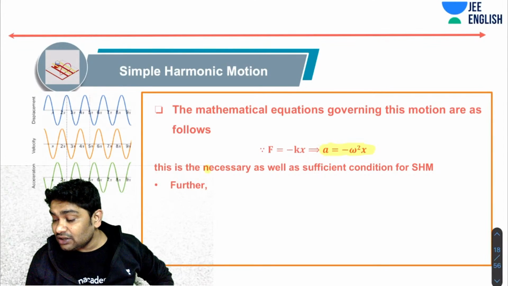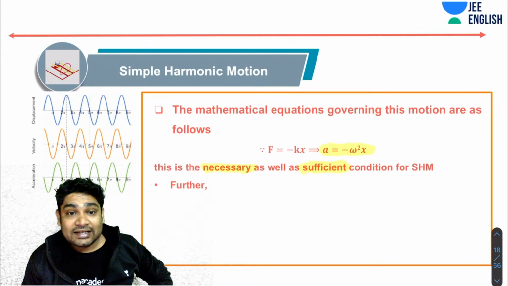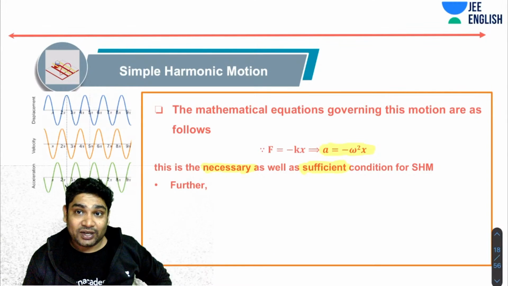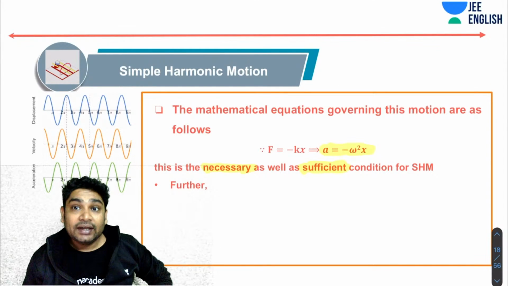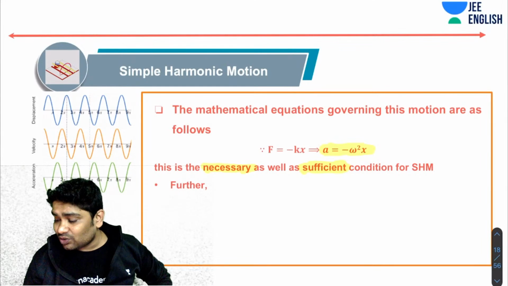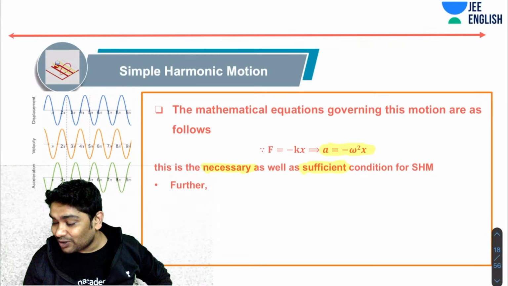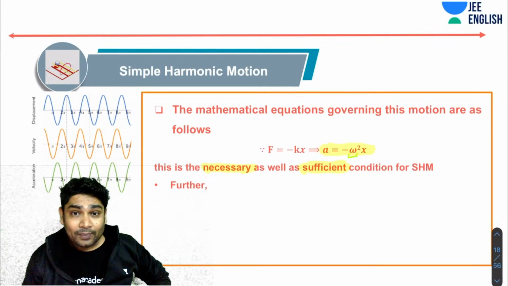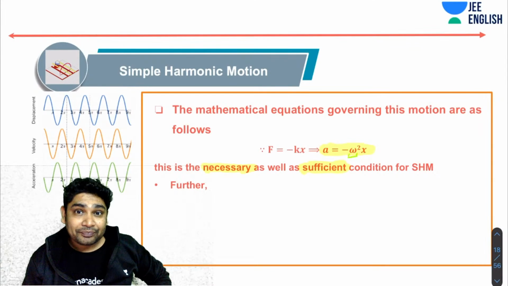Necessary means without this SHM cannot happen, and sufficient means if this is true, then you don't need any other thing. This alone is enough to cause SHM. So whenever you have an acceleration which varies with respect to the displacement in the form of a equals minus omega square x, we use omega square because it will always be positive. Any motion which has an equation like this will be an SHM.